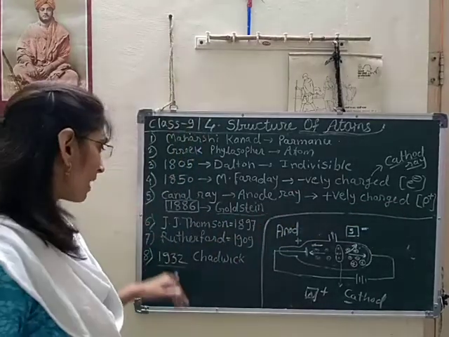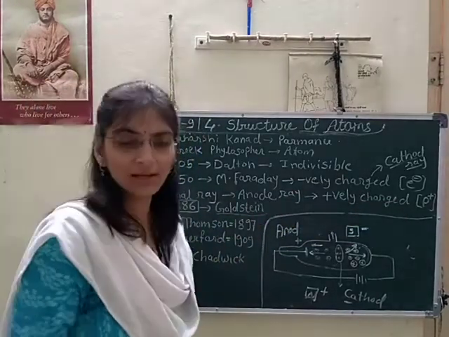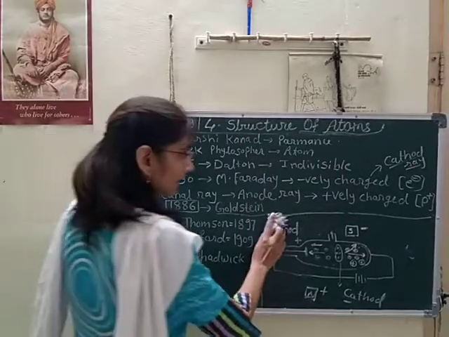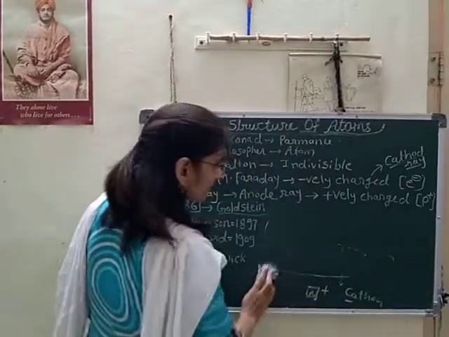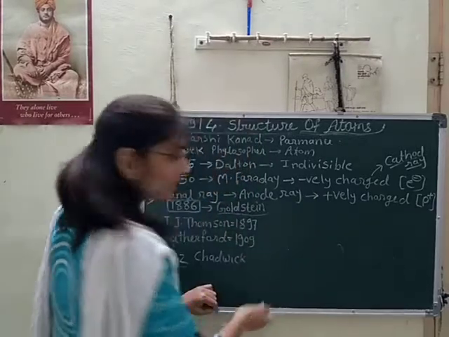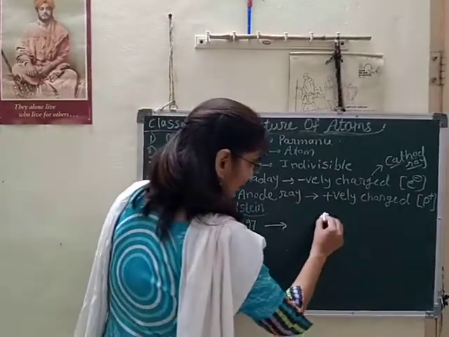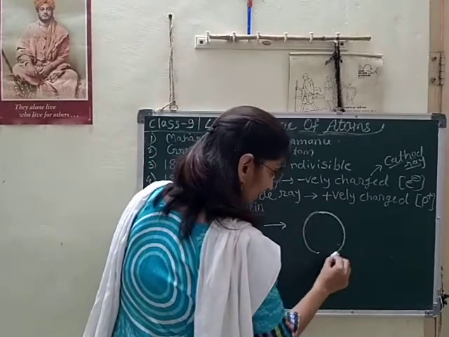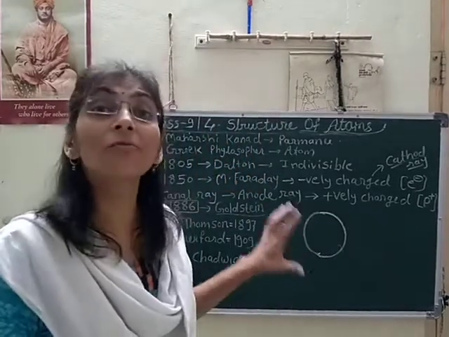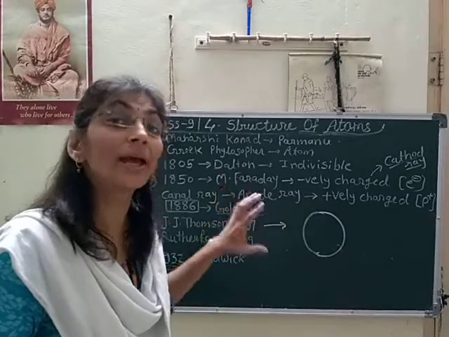After that, J.J. Thomson gave his atomic model. Which model did he give? Like this model. It is like a slice of watermelon or a slice of cake pudding.